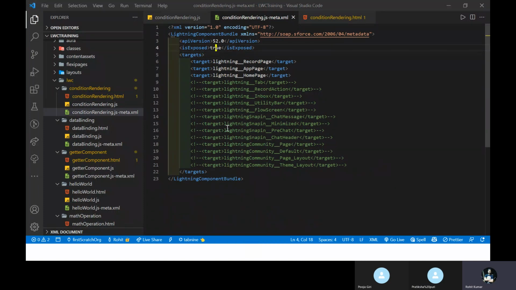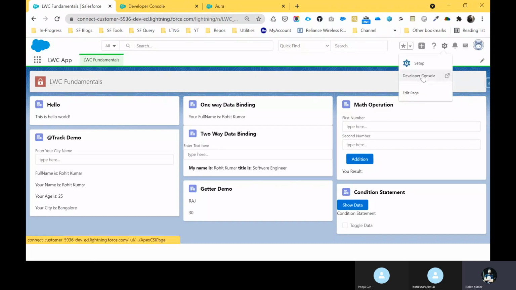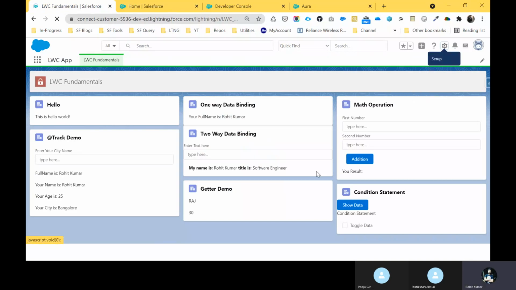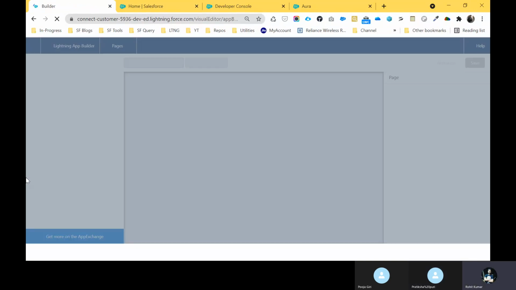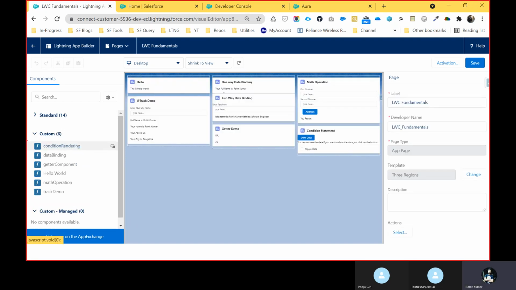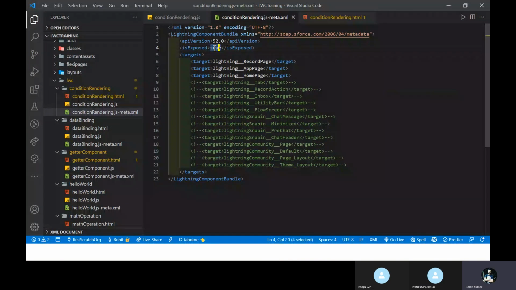Let me show you, like you can see right now. Let me edit this page, and now you can see my component, conditional rendering, here. This conditional rendering, please focus on this one, right? You can see right now. Let me change this from true to false, like false value. Just save it and push this component, and you cannot see this component under my org.